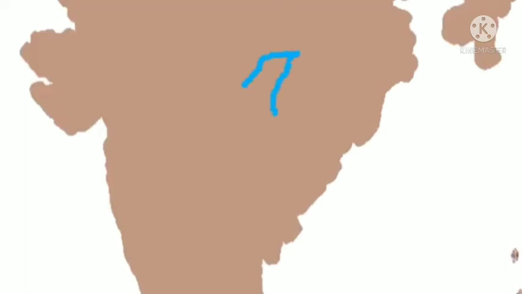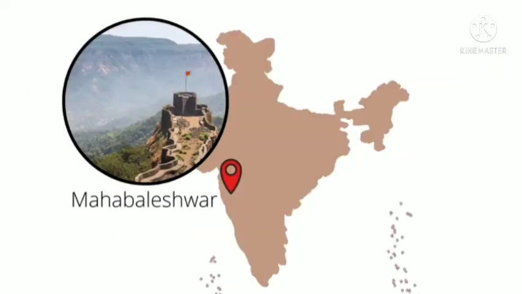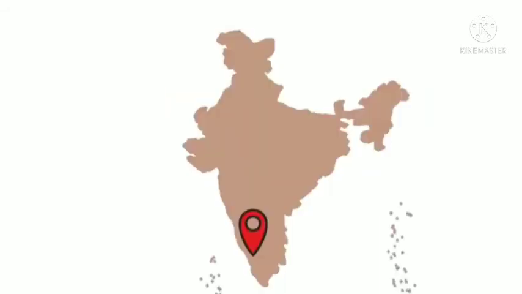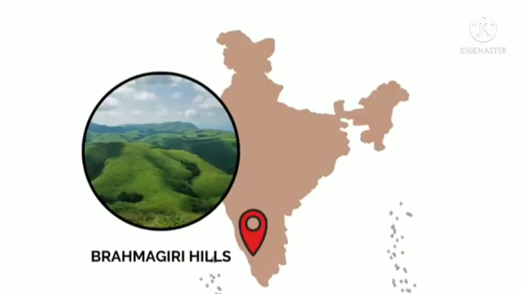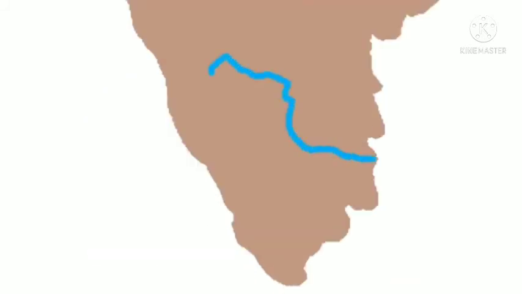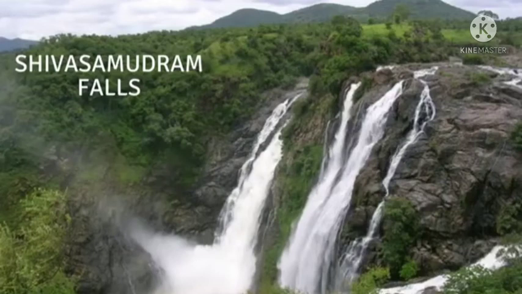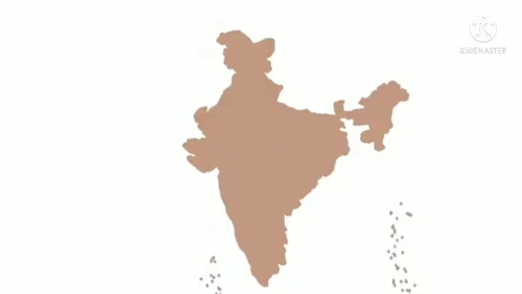river we have, and this is the flowing drainage pattern of the river. The Krishna river in Mahabaleshwar is also a very important river, and it is flowing in this pattern. Then the Bhima river is also mixed in it. Koyana is a place. Tungabhadra is also different. The Kaveri river is found in the Brahmagiri hills, and it also created a great particular drainage system of 760 kilometers. So this is in the place of Amarkantak, Bhavani, Hemavati, Kabini, and this is Shivasamudram Falls.